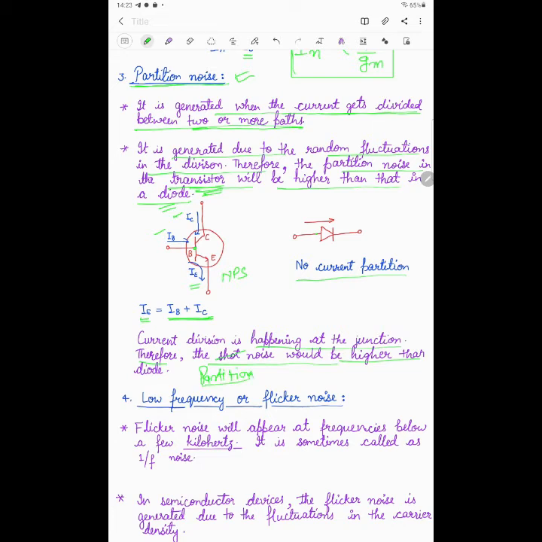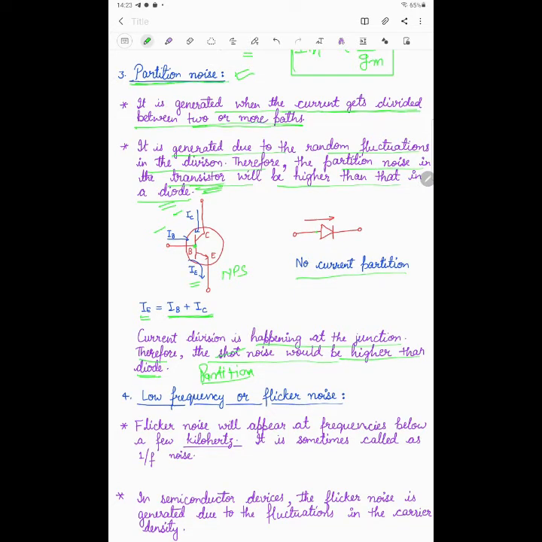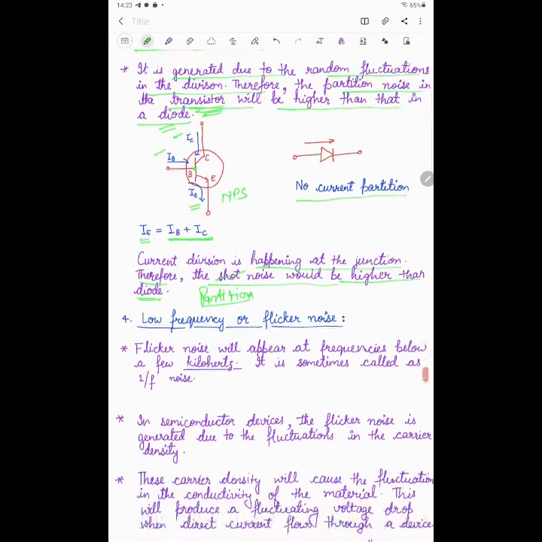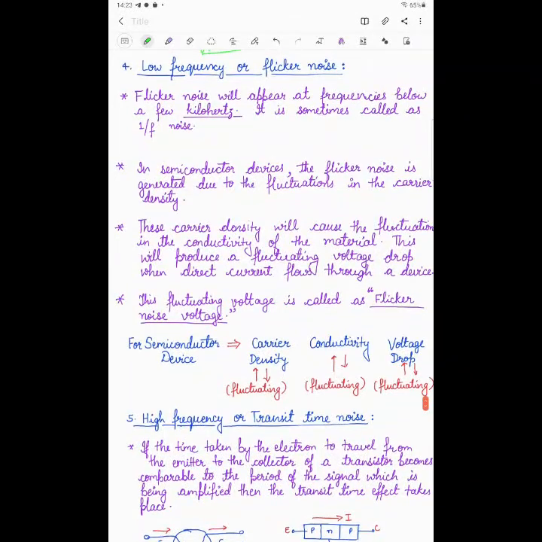Okay, partition noise would be higher than the diode in the case of transistor. Now the fourth type of internal source of noise is low frequency or flicker noise. This is also called 1/f noise.